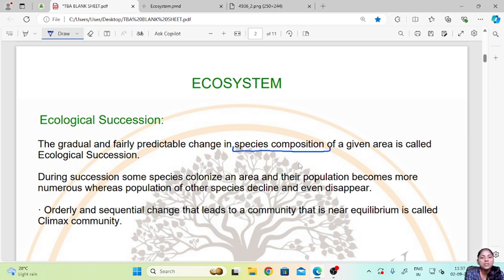Now during succession, some species colonize an area and their population becomes more numerous, whereas the population of other species declines and even disappears. So during ecological succession, one species may colonize an area and their number may grow, or some other species which was existing in that area, their number may decrease, and they may even go extinct. Then the orderly and sequential change that leads to a community that is near equilibrium is called the climax community.